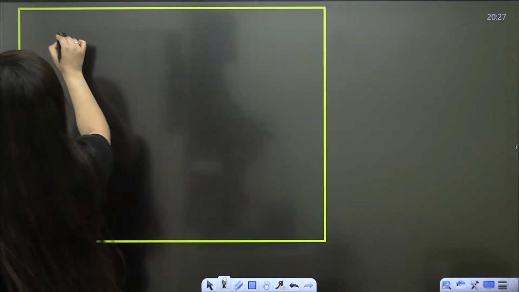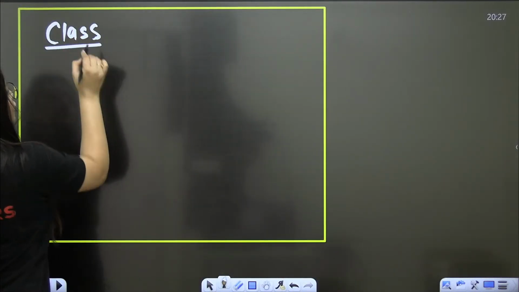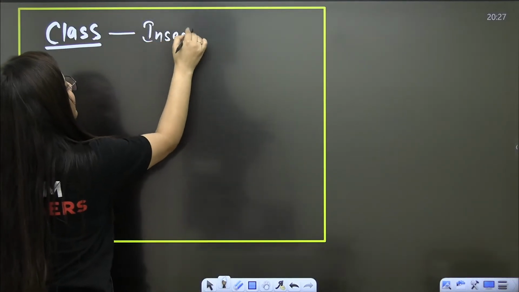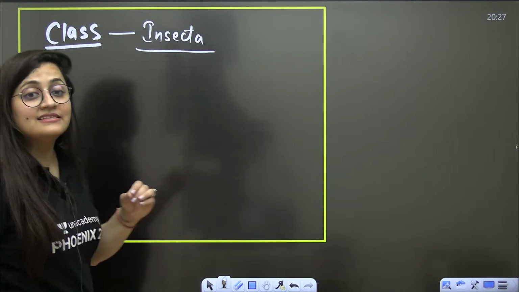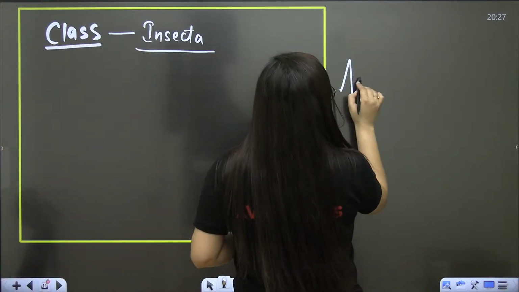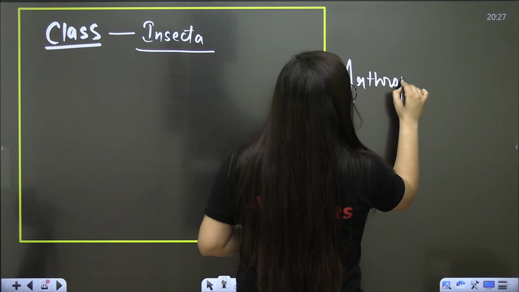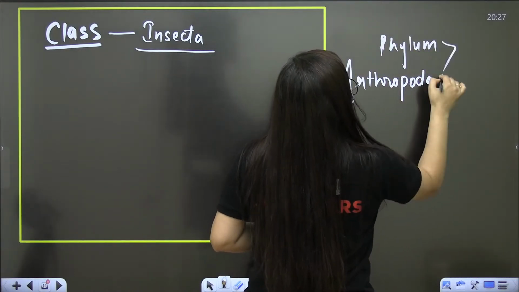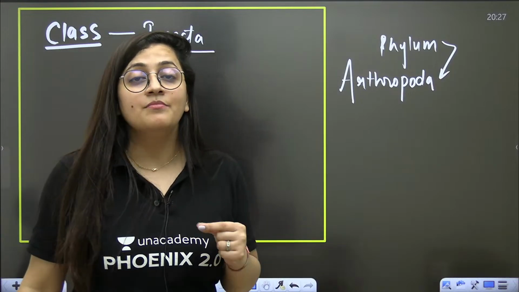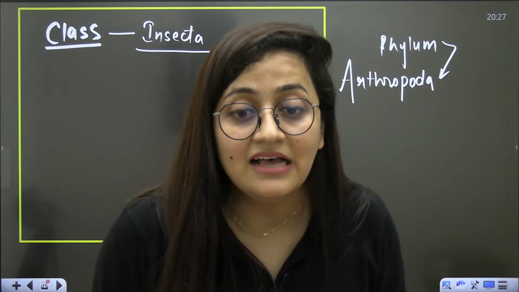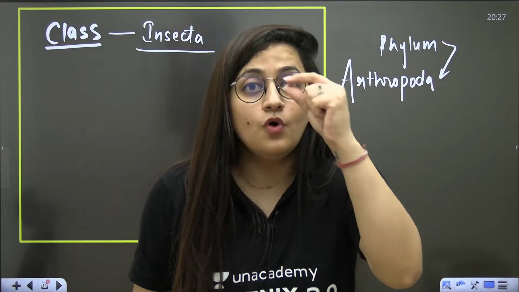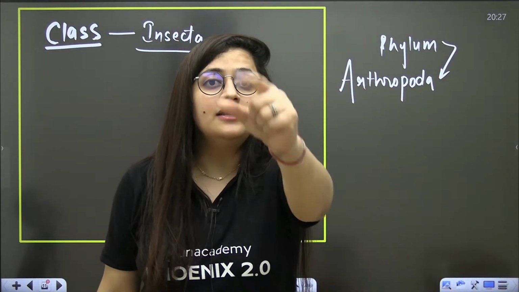Guys, my question was that cockroach belongs to which class? And the class is Insecta, right? But many students are answering Arthropoda. But let me tell you, Arthropoda is what? It is the phylum. Arthropoda is the phylum and I am asking about the class. And the class is Insecta. Right? So, it is the first mistake that you made.